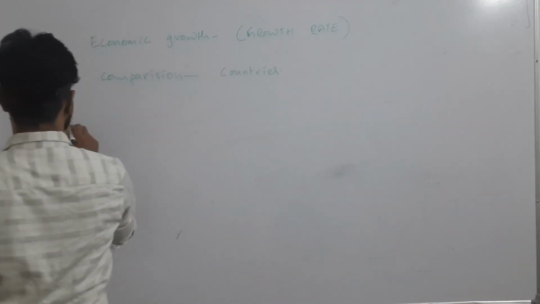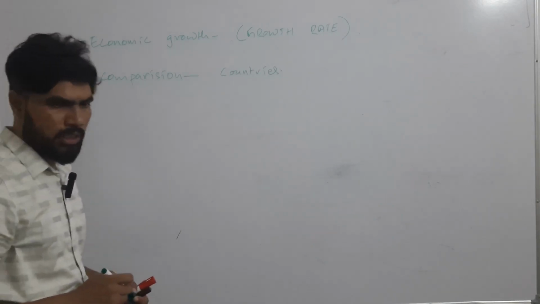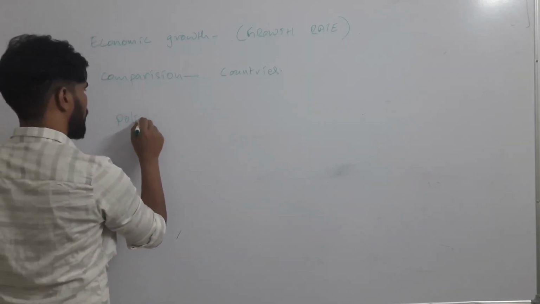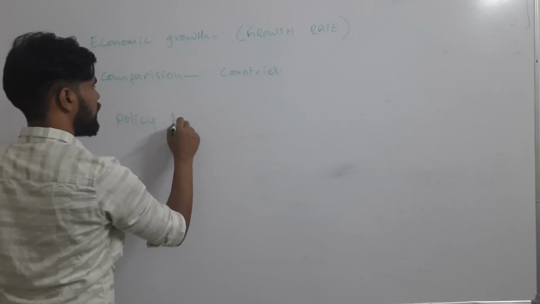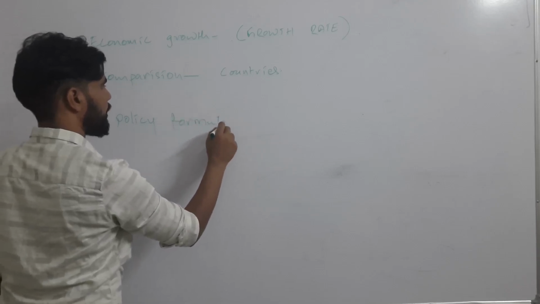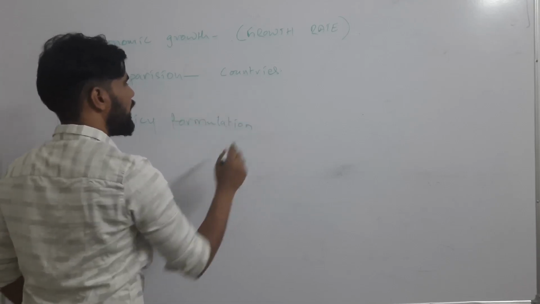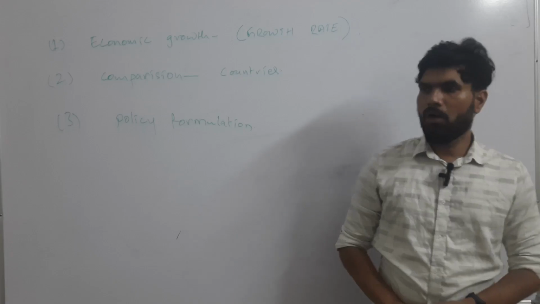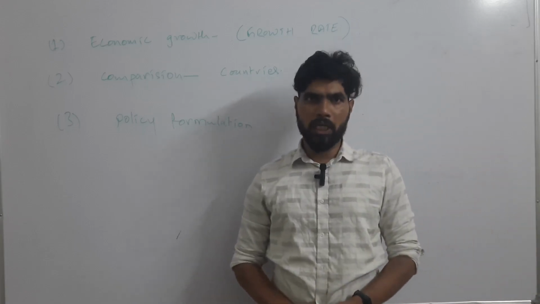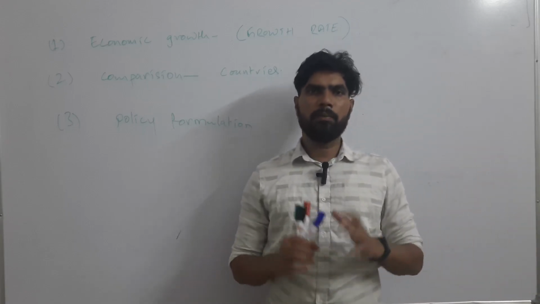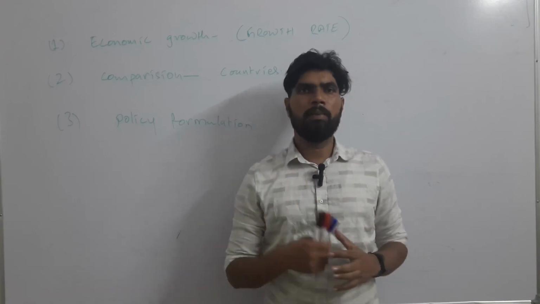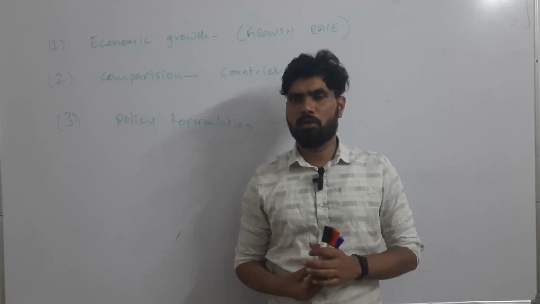And the third thing GDP is doing is it is useful for policy formulation. Okay. So based on the performance of GDP or the growth rate, the government will make policies for the coming period or for the future of the economy.